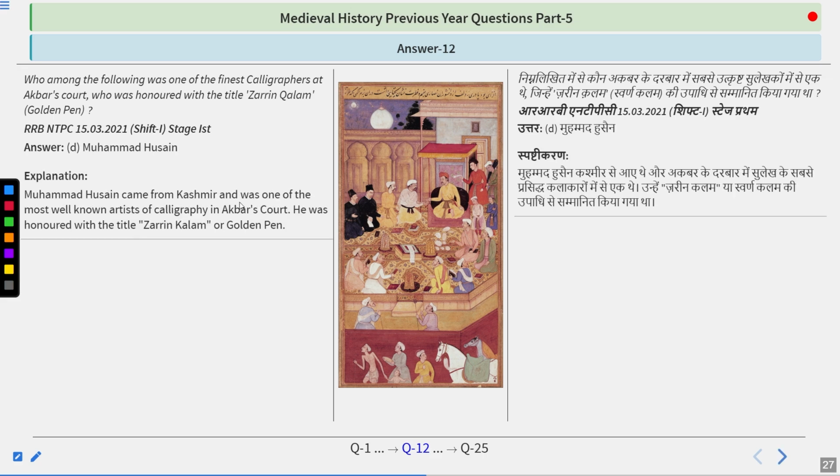Muhammad Hassan came from Kashmir. He was one of the most well-known artists of calligraphy in Akbar's court. He was honored with the title Zareen Kalam or Golden Pen. So remember the name Muhammad Hassan, famously known as Zareen Kalam or Golden Pen because of his finest calligraphy.